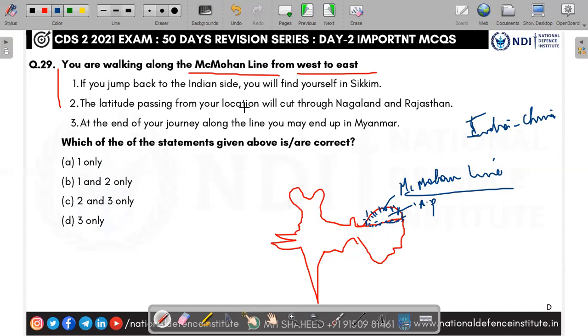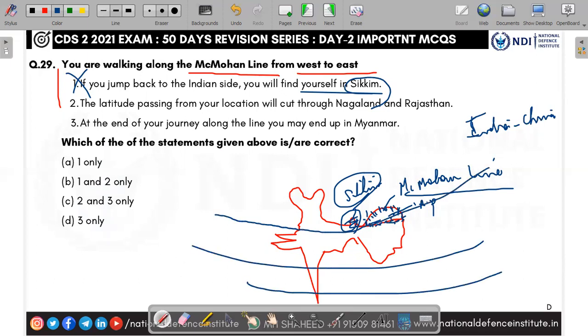Now you see, if you jump to the Indian side, you will find yourself in Sikkim? Sikkim is here, but we are in Arunachal Pradesh. If you jump to the Indian side, it will be Arunachal Pradesh and not Sikkim. The first statement is wrong. Second, the latitude passing from your location will cut through Nagaland and Rajasthan. The latitude passes like this. Yes, it cuts through Rajasthan, but Nagaland is here. It does not cut through Nagaland. It cuts through Arunachal Pradesh. Second statement is also wrong.